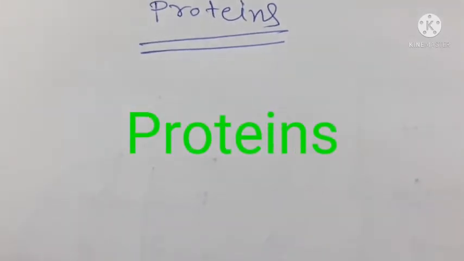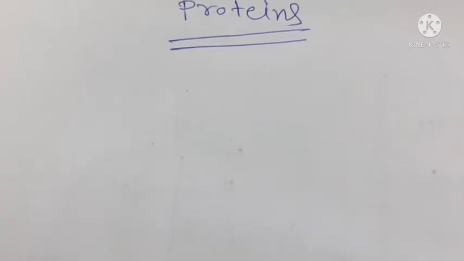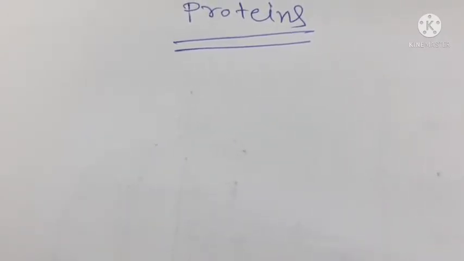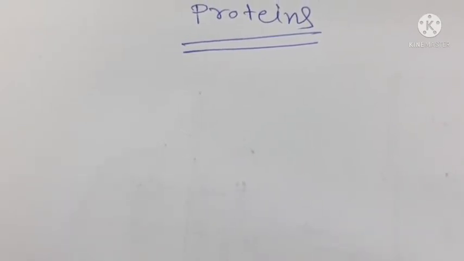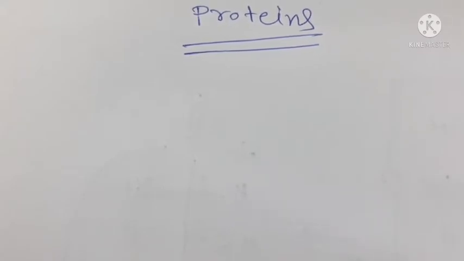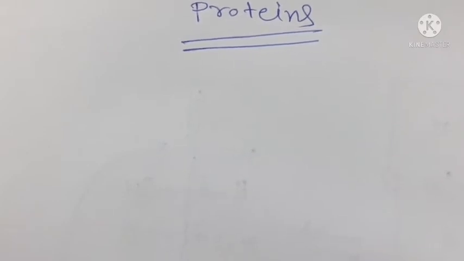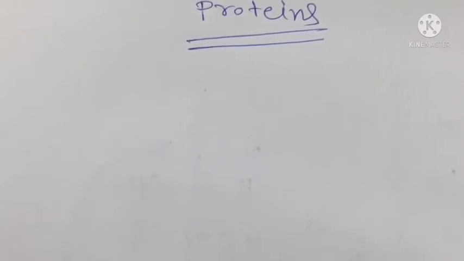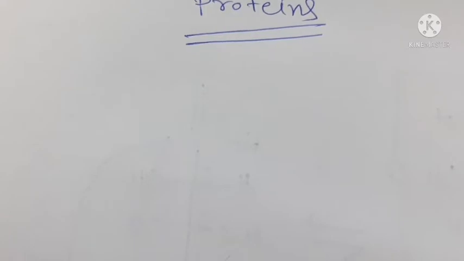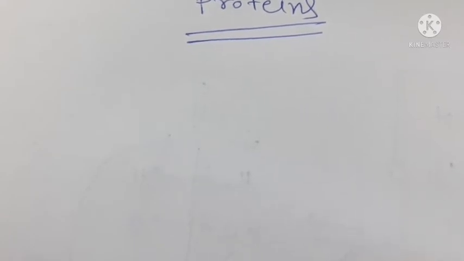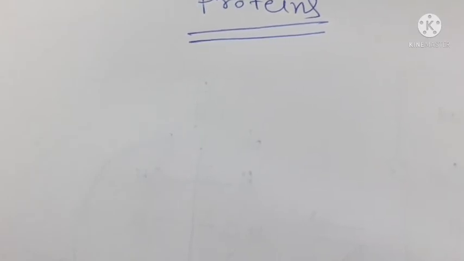Hello students, today we are going to discuss proteins. Proteins are the most abundant biomolecules of the living system. Chief sources of proteins are milk, cheese, pulses, peanuts, fish, meat, etc. They occur in every part of the body and form the fundamental basis of structure and functions of life. They are also required for the growth and maintenance of the body.